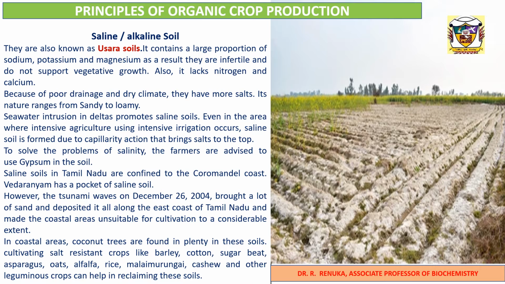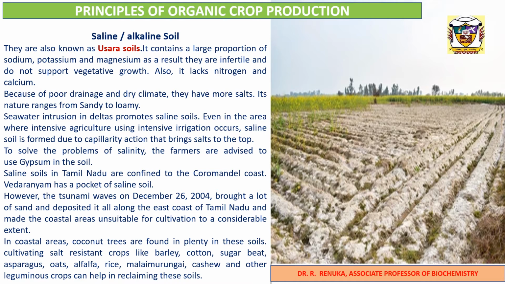Seawater intrusion in deltas promotes saline soils. Even in areas where intensive agriculture using intensive irrigation occurs, saline soil is formed due to capillary action that brings salts to the top. To solve the problem of salinity, farmers are advised to use gypsum in this type of soil. Saline soils in Tamil Nadu are confined to the Coromandel coast. Vedaranyam has a pocket of saline soil.